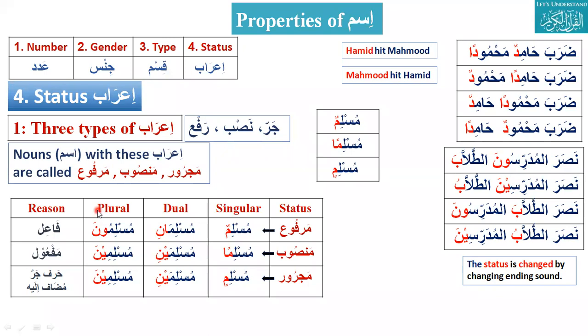As we know that in the language, subject, object, and nouns are three important things in any sentence. So these statuses will define what will be the subject and what will be the object in the sentence, and that will help us in translation. Inshallah, in next lecture, we will try to finish this status.